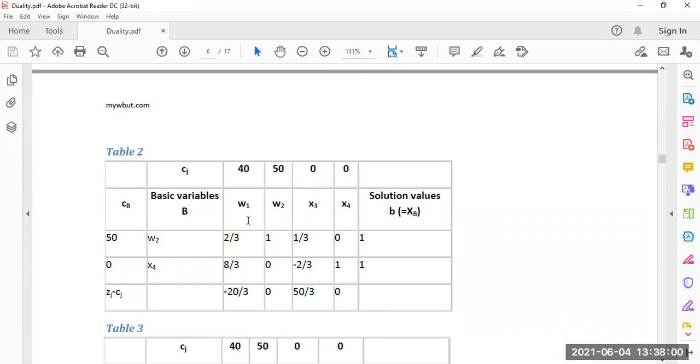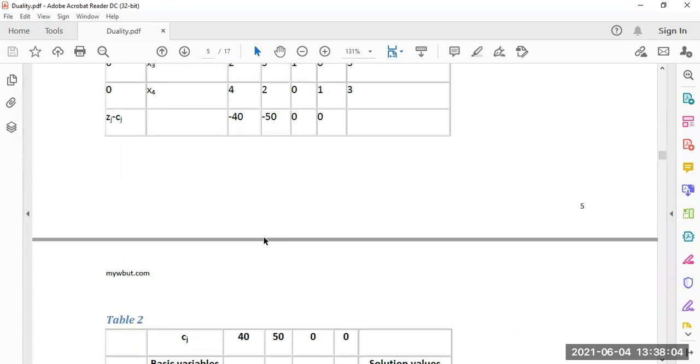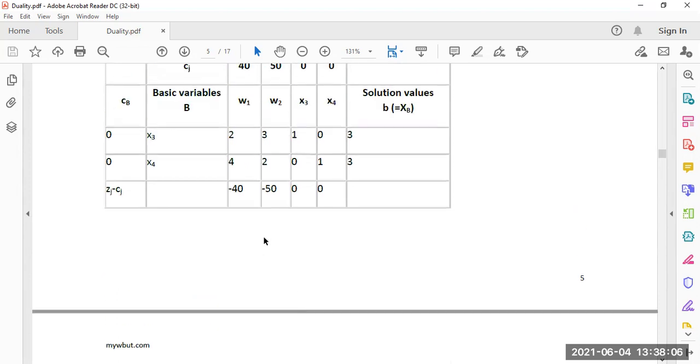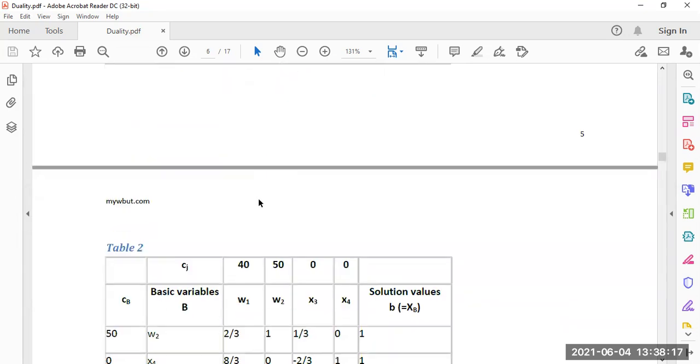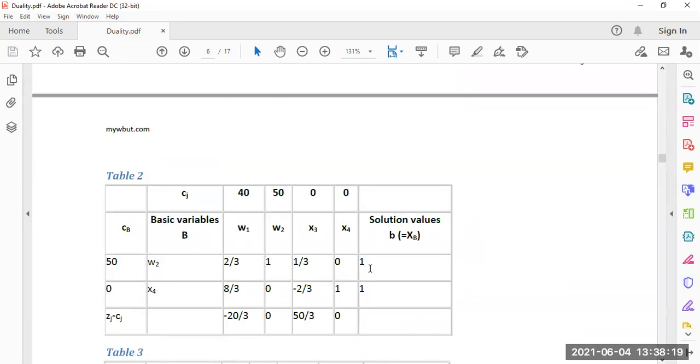w1 is coming here, 40, 40, 0, 0. So w2 is coming here. w2 is actually the most negative. So after dividing by 3, it will be 2/3, 1, 1/3, 0, 1. Look at here, 2/3, 1, 1/3, 0, 1.